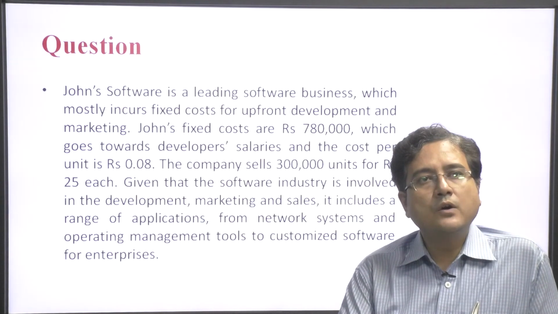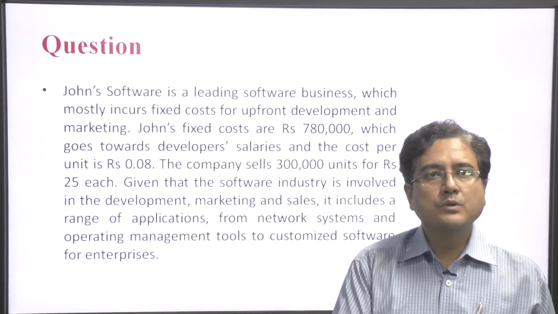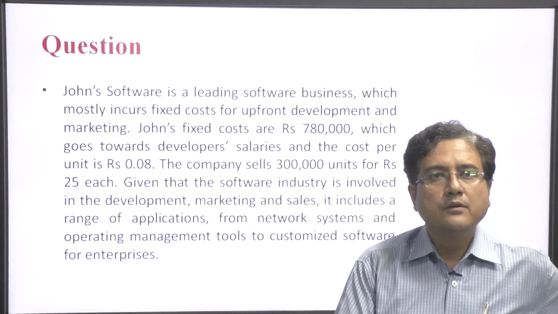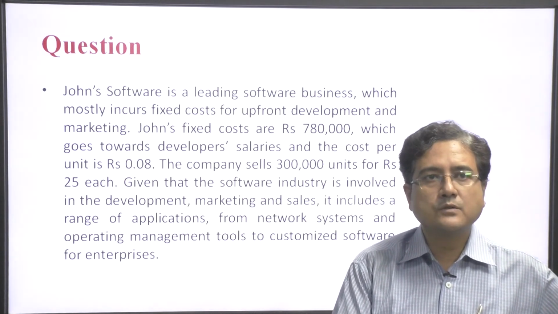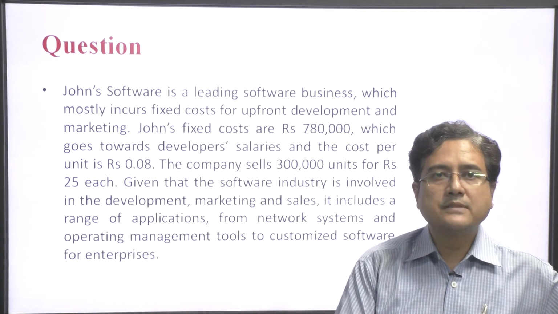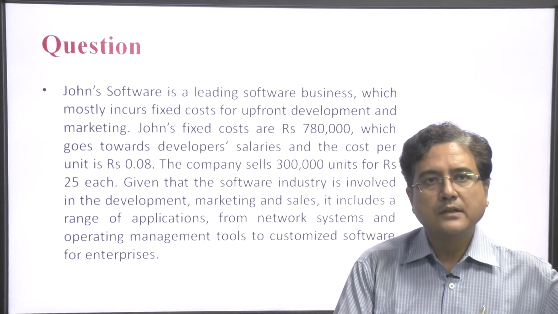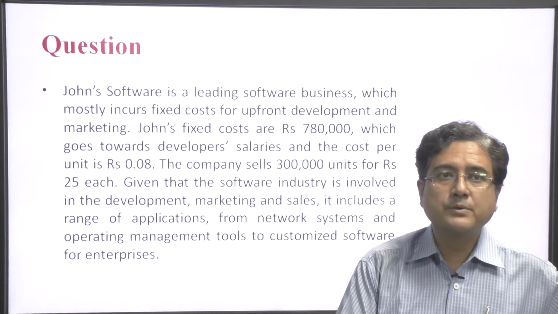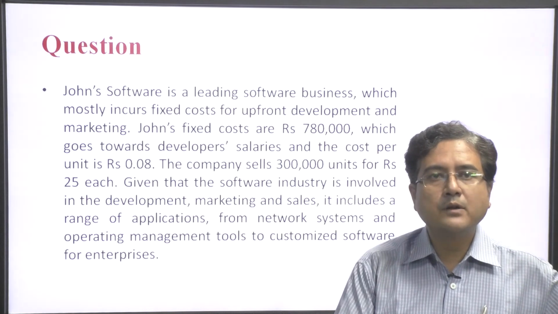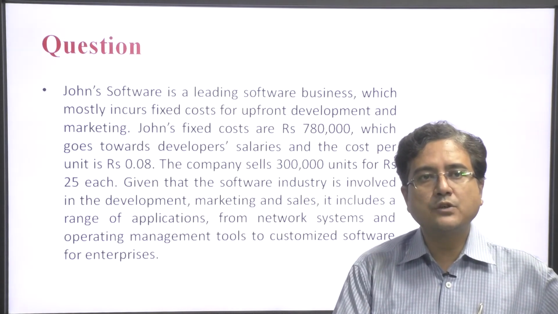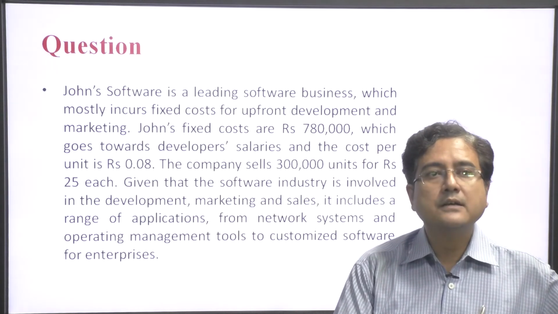So, the question is: John's software business has a high fixed cost for upfront development. John's fixed cost is 7,80,000, which goes toward development salary, and the variable cost per unit is 0.08. The company sells 3 lakh units at 25 each. The software industry is involved in development of machinery, sales, and includes a range of applications from network systems and operations management to customized enterprise software.